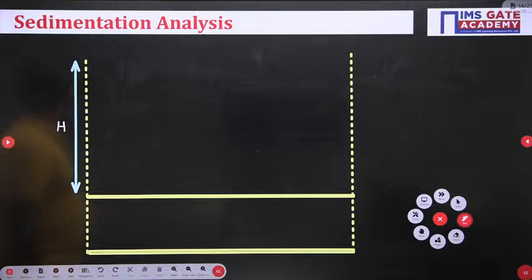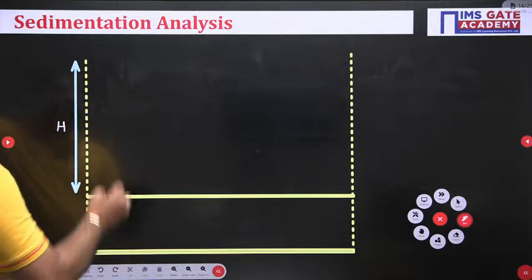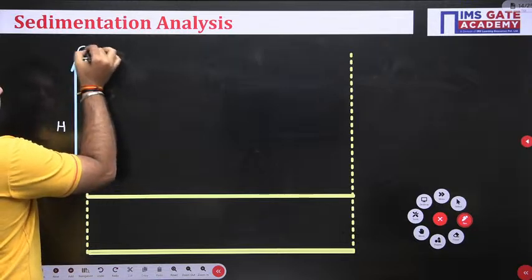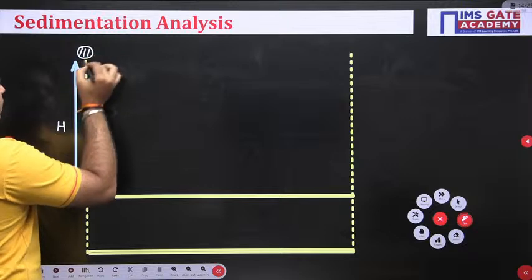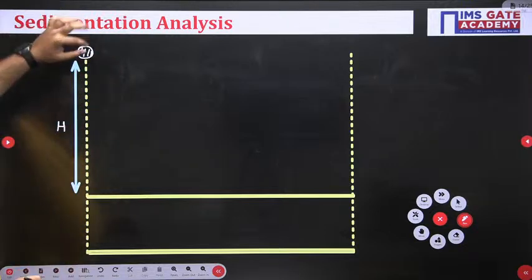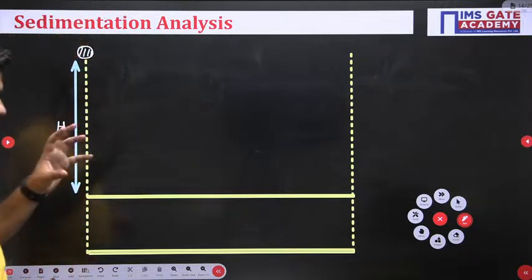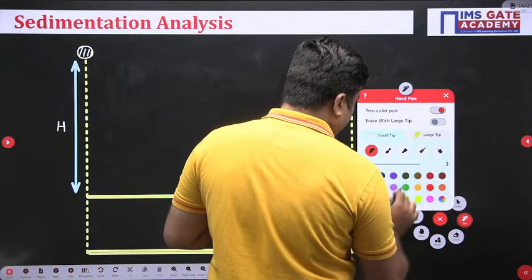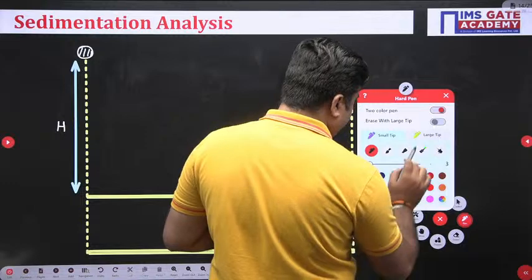Okay. Now you see this. Your concerned size of the particle is present at the top of this height. From here onwards, the analysis is very, very important. You see this. Your particle is present at the top of this height.